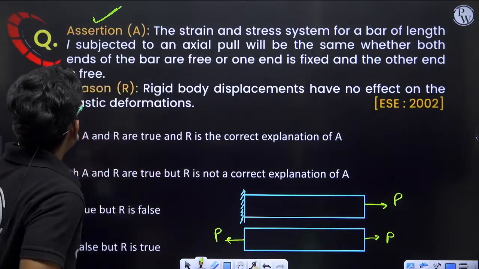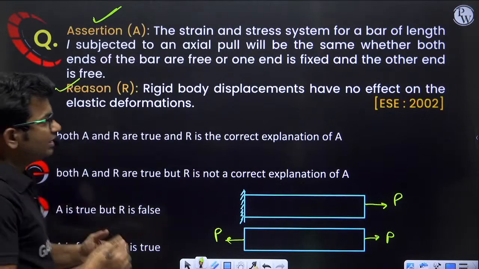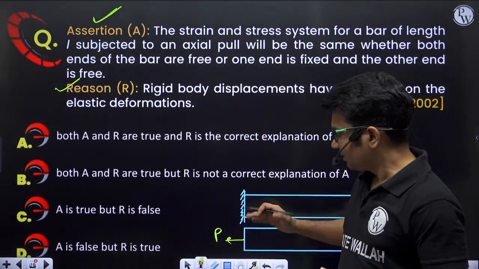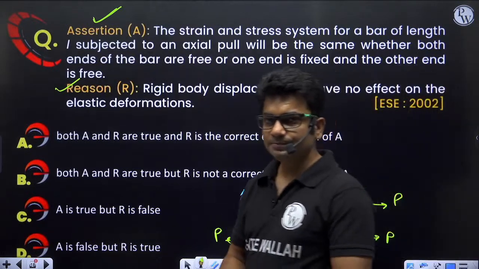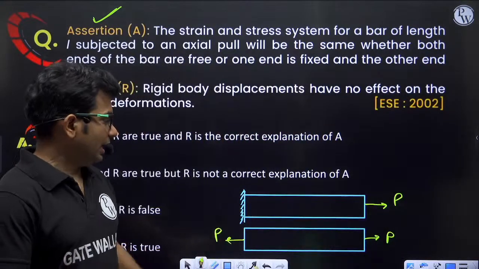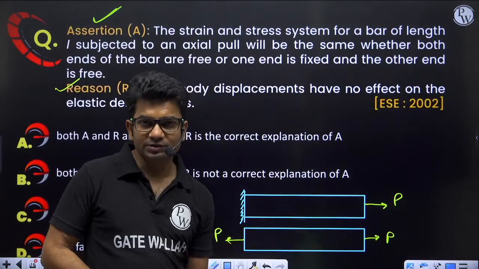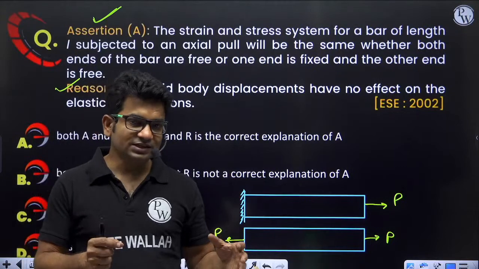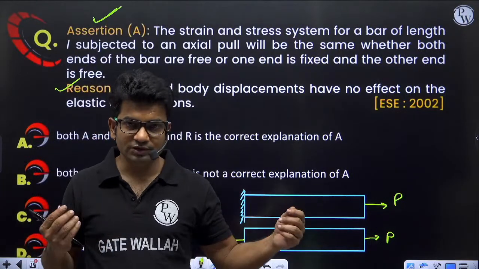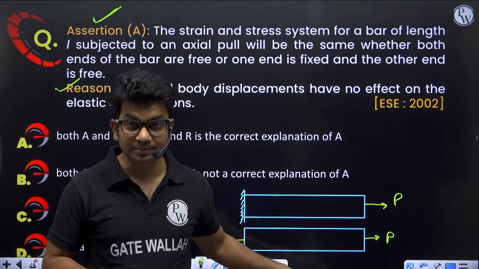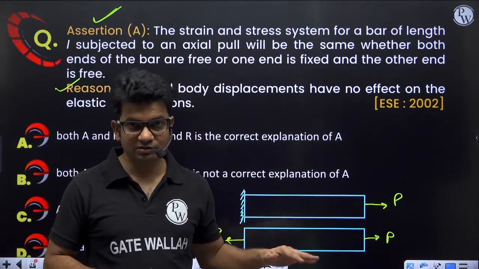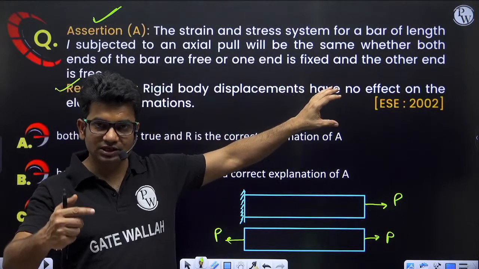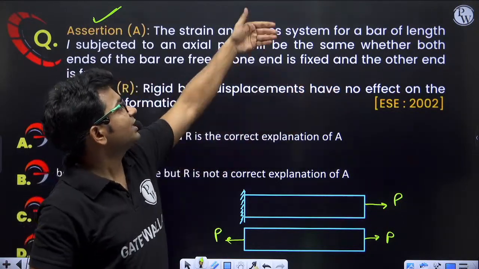This also is correct. Rigid body displacement has no effect on the elastic deformation, but here rigid body displacement is not taking place. So in this, do we talk about rigid body displacement anytime? No. Pull is applied, that is understood, equal and opposite forces are acting, the body is in equilibrium, so there will be no rigid body displacements.